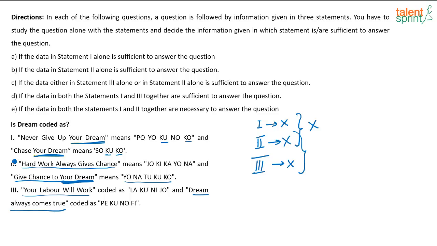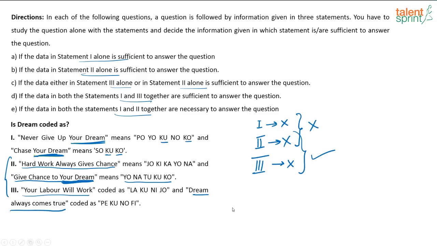Yeah, actually with 2 and 3 you are getting the answer, but look at the options that are given. Is that there in the option? Here it is given: statement 1 alone is sufficient, statement 2 alone, statement 3 alone, statement 1 and 3, statement 1 and 2, but this option is not even given. Actually, if you combine statement 2 and 3, you are getting the code for dream, but that is not given in the options, right?